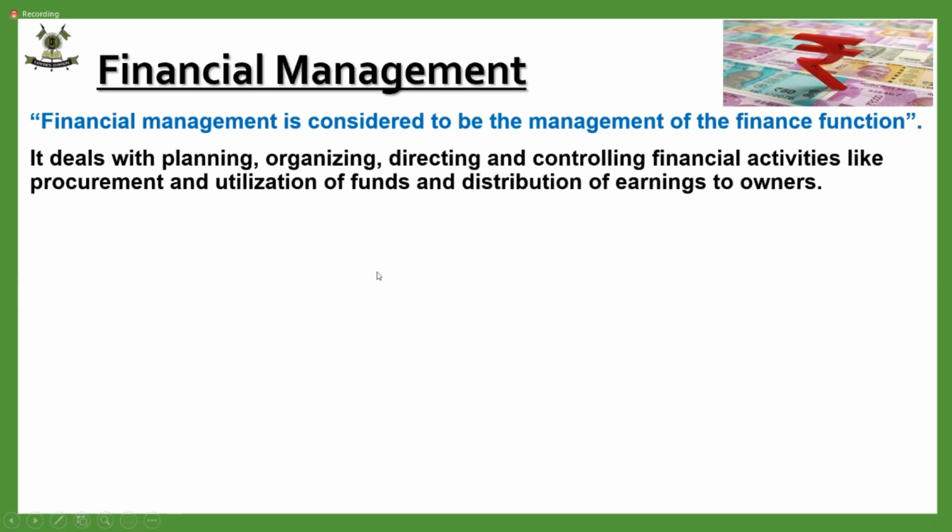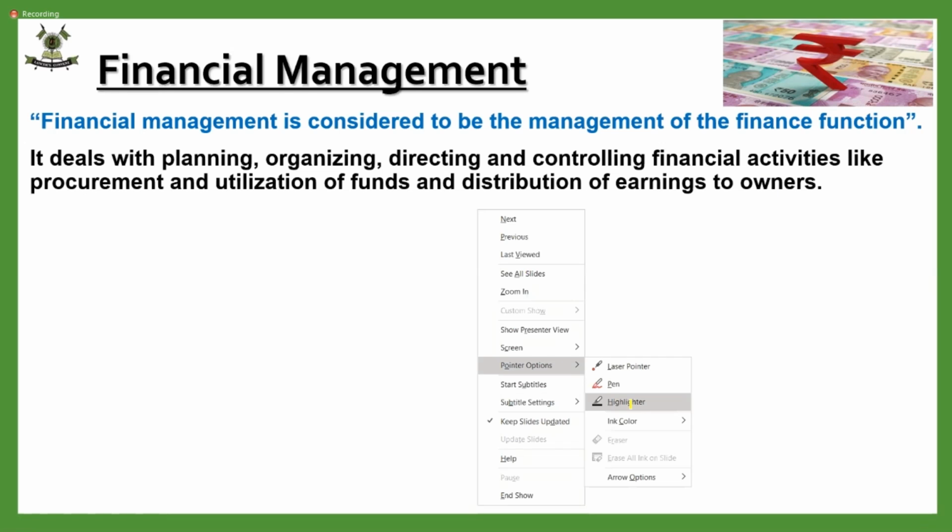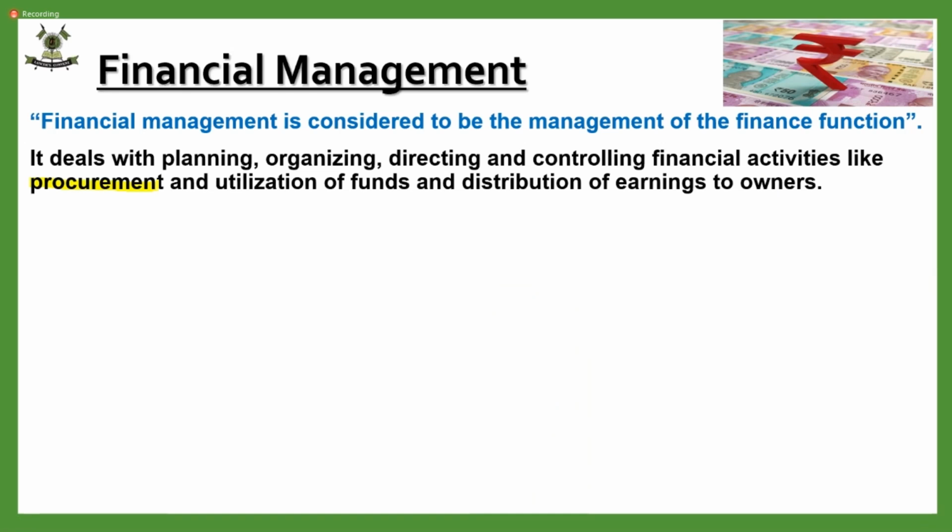Financial activities, they're saying what you're going to do. You're going to plan, organize, direct, and control financial activities. Now, these are very important activities. I would like to highlight these points, children. They are procurement of finance, utilization of funds, and distribution. But distribution of what? Earnings, profits. That is financial management. It means from where the money is going to be procured, who is going to give us the money to run our business.